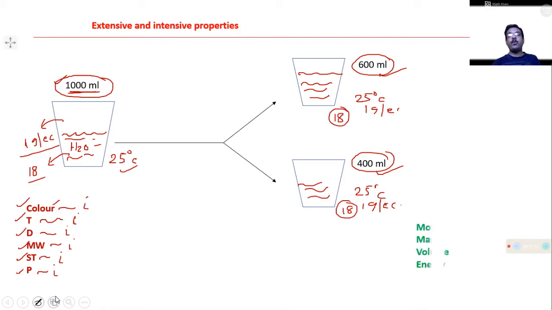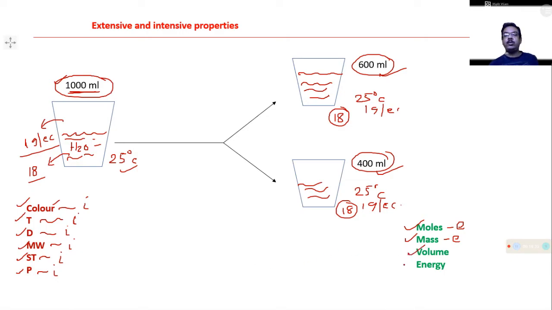Now we look at some other properties, like the number of moles. Does it change? The number of moles from 1000 ml to 600 and 400 ml exactly changes. The number of moles will be greater in 1000 ml, and less in 600 or 400 ml. So the number of moles is an extensive property, which depends on the number of molecules or the quantity of the matter. Mass is also an extensive property because it depends on the number of moles or molecules or quantity of the matter.